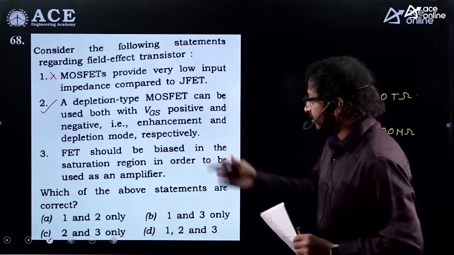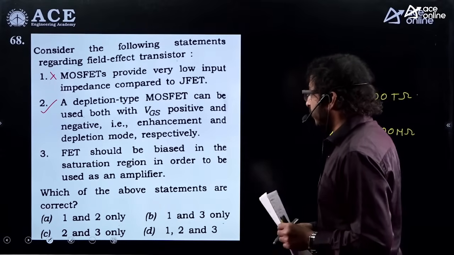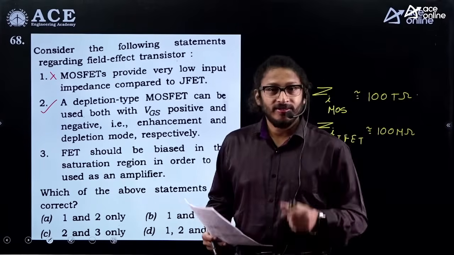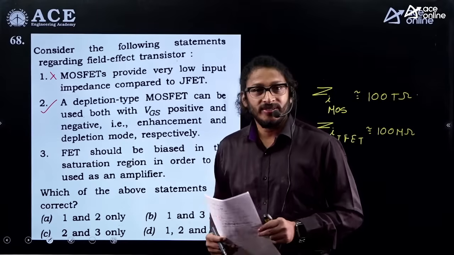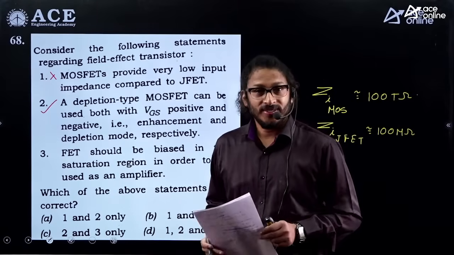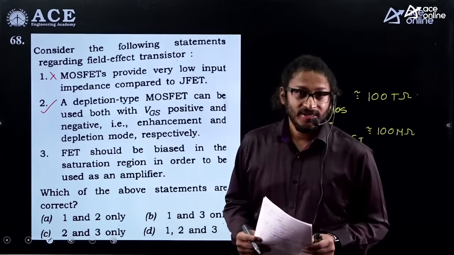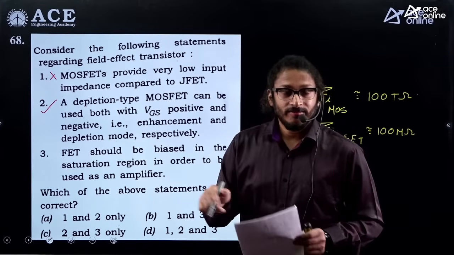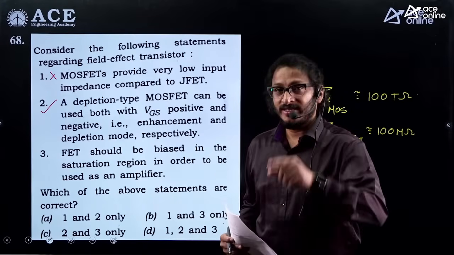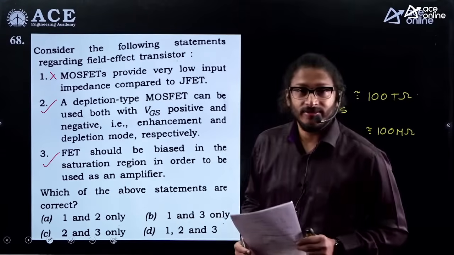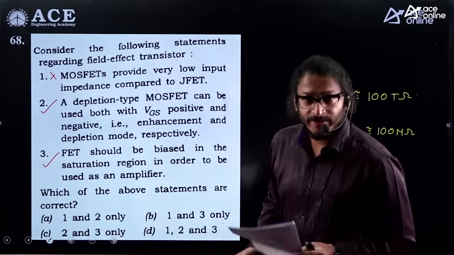And go with the third statement. Field effect transistor should be biased in saturation region if I want to use it as an amplifier. Perfectly right. Field effect transistor in saturation region can be used as a constant current source. An amplifier is an active device. So you need to select the quiescent point in the saturation region if you are expecting gain from a field effect transistor. This is right. Statement 3 is right.